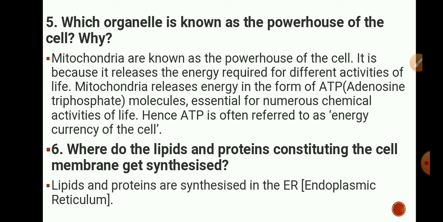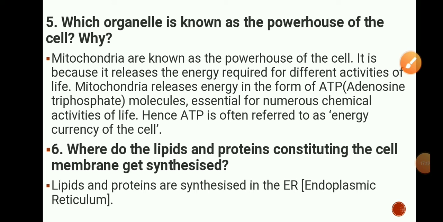This ATP is known as the energy currency of the cell, and as it provides energy in the form of ATP, it is called the powerhouse of the cell. So as per requirement, the energy is released from the mitochondria for different activities, and so mitochondria is called the powerhouse of the cell as it releases energy in the form of ATP.